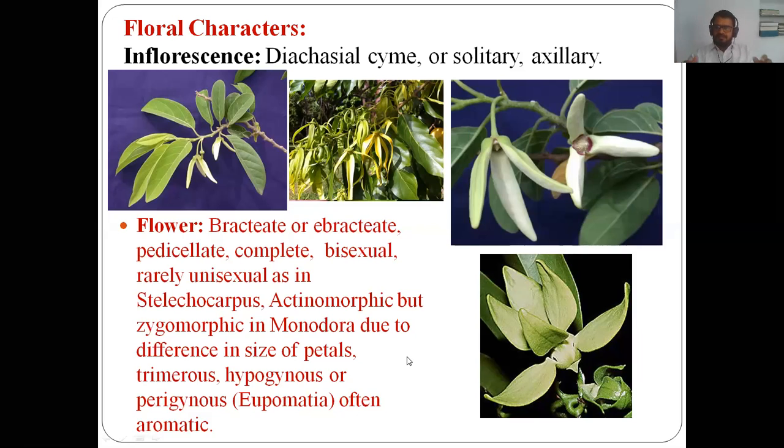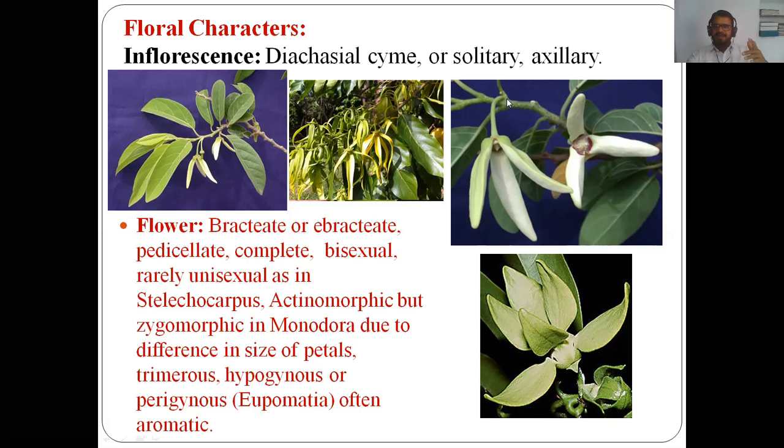Then we have to see the structure of the flower. The structure of the flower in case of Annonaceae. Here flowers are bracteate or ebracteate. Flowers are bracteate or ebracteate.